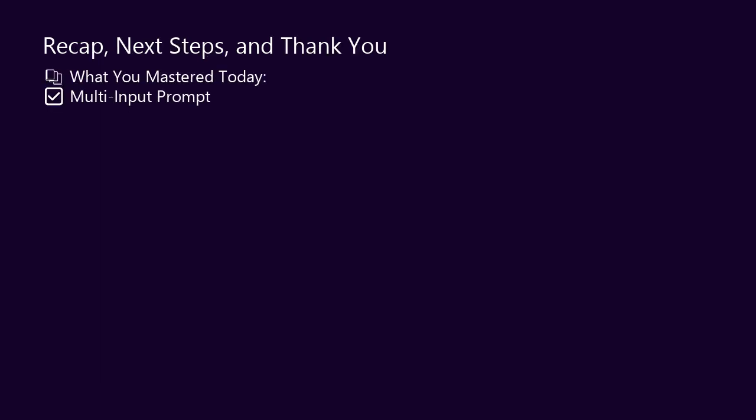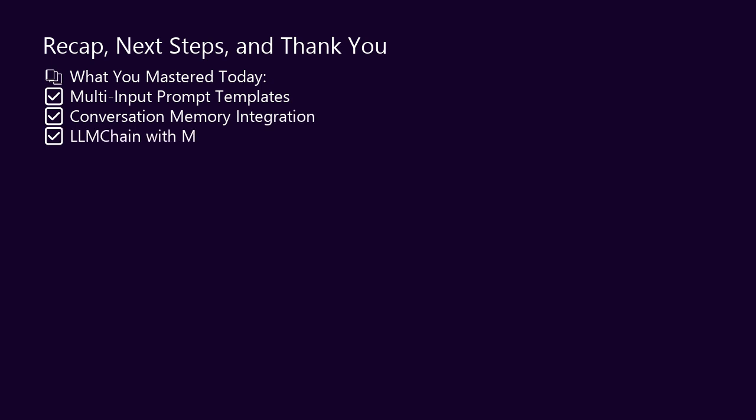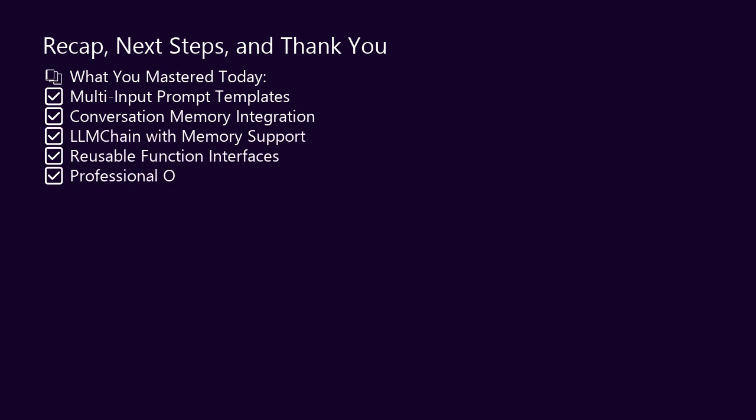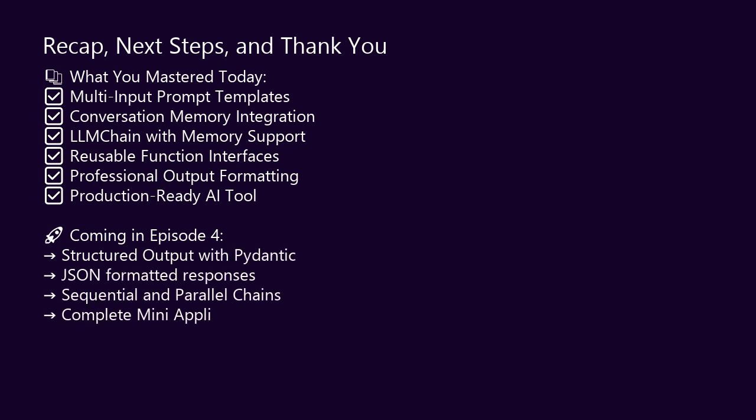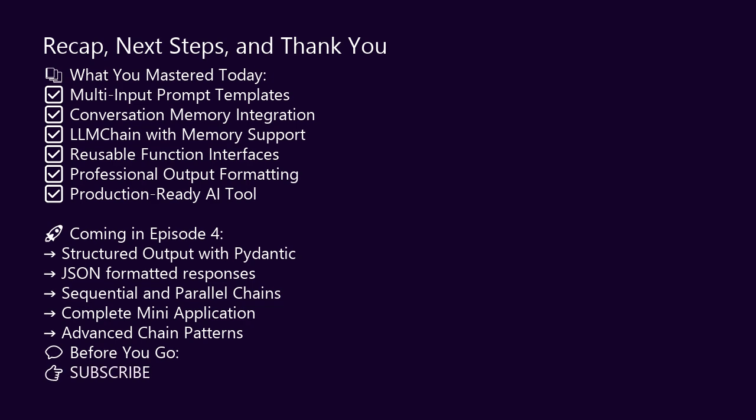Let's recap what you accomplished today. You started with a basic single input chain from episode 2. You expanded it into a multi-input template with 4 variables: topic, tone, audience, and call to action. You added conversation memory to maintain context across multiple generations. You combined everything into a production-ready LLM chain with memory support.